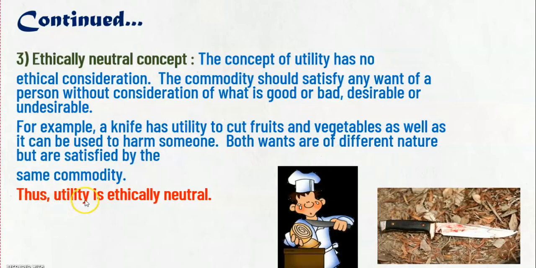Therefore, here utility is ethically neutral. It is not concerned whether the commodity is going to be used for good cause or for bad cause. The product is totally neutral. It means it depends on the person who is going to use it. Now let us see here the next one.